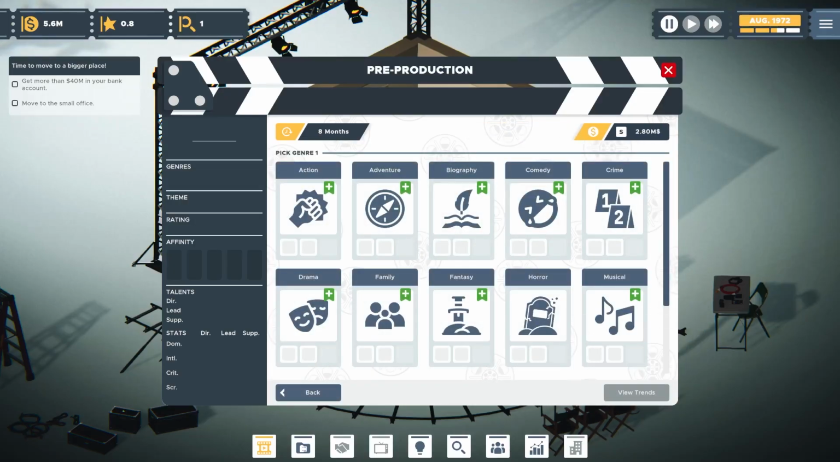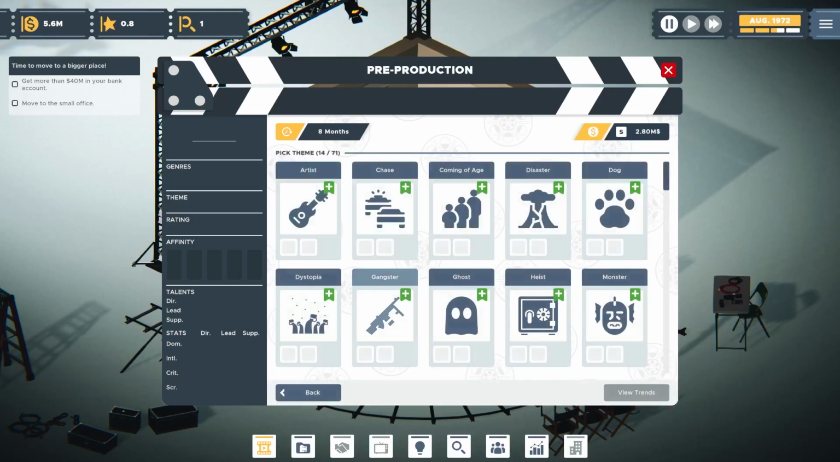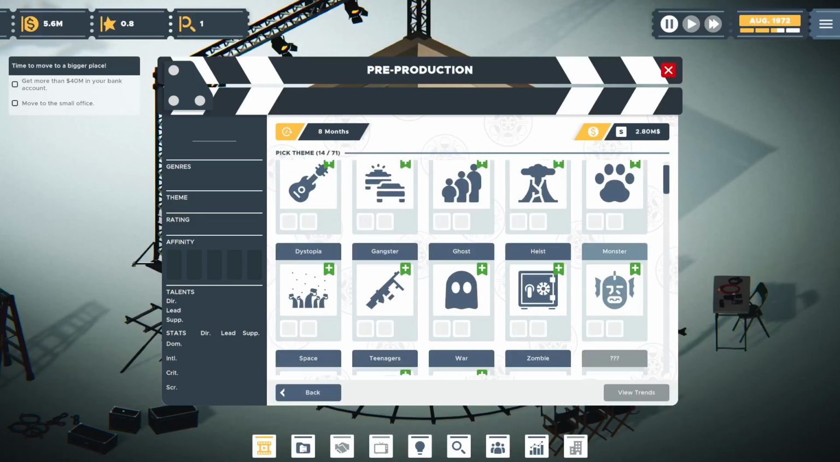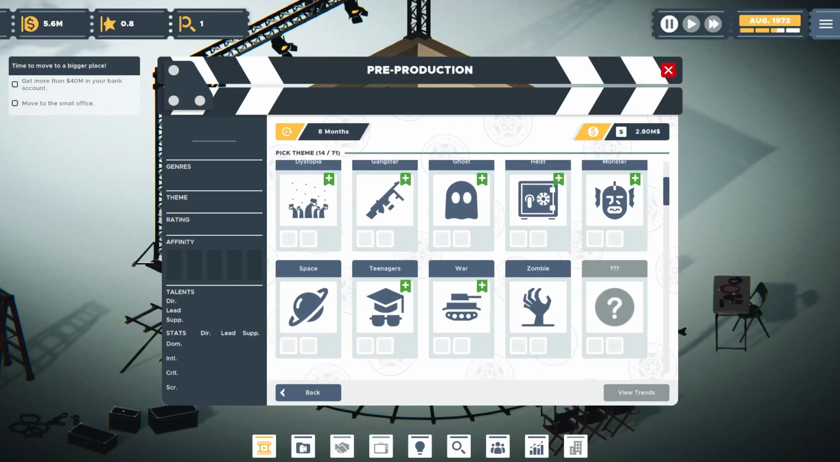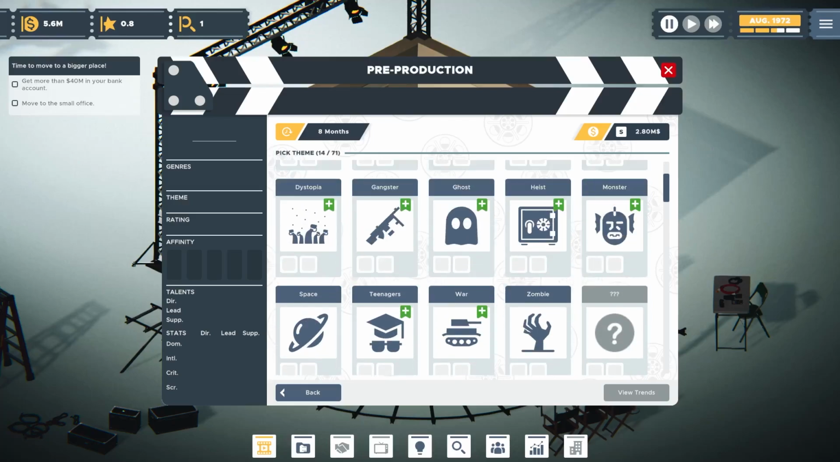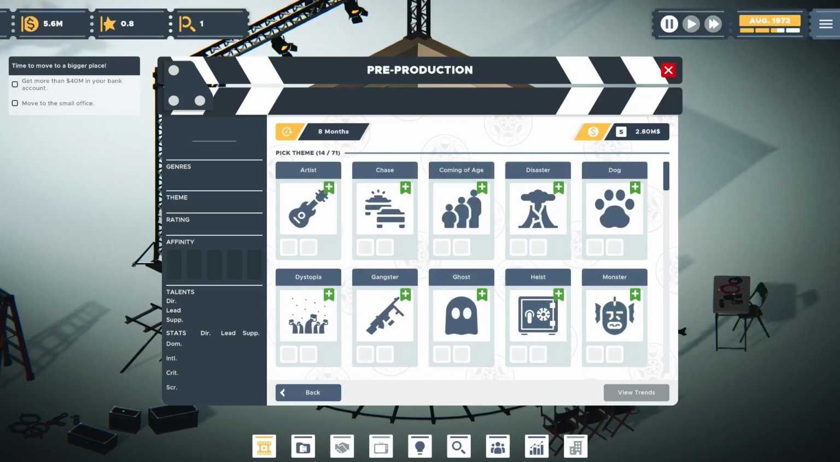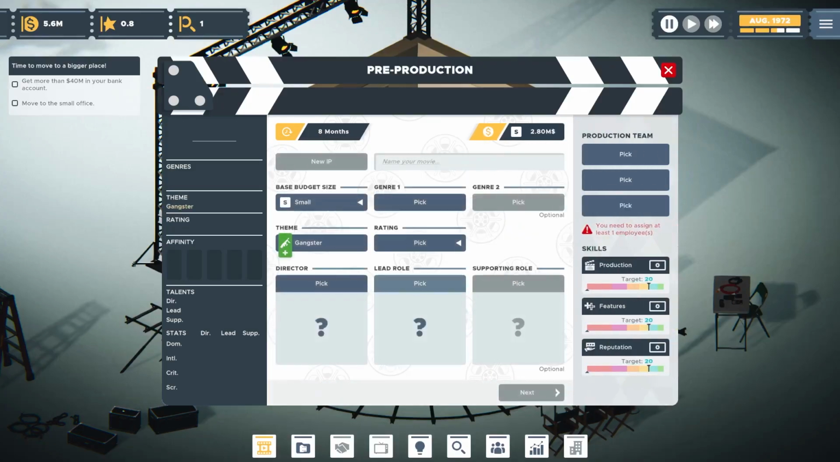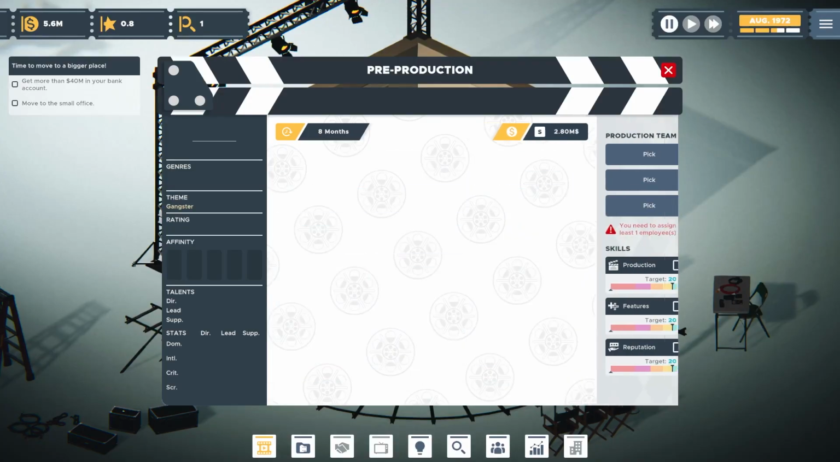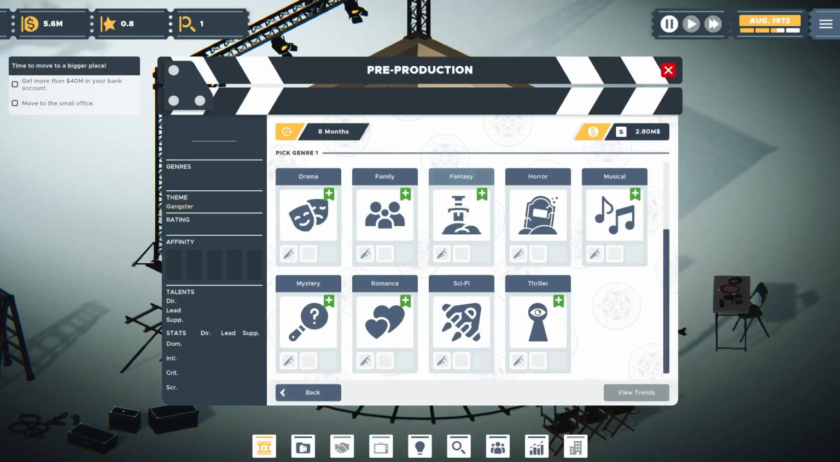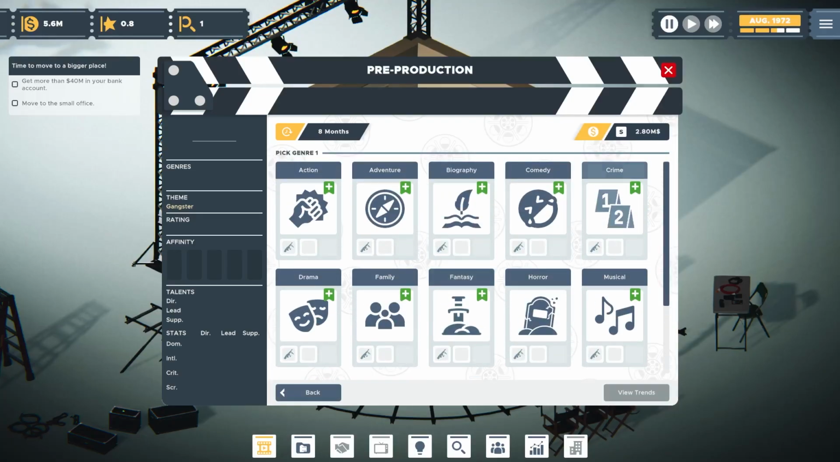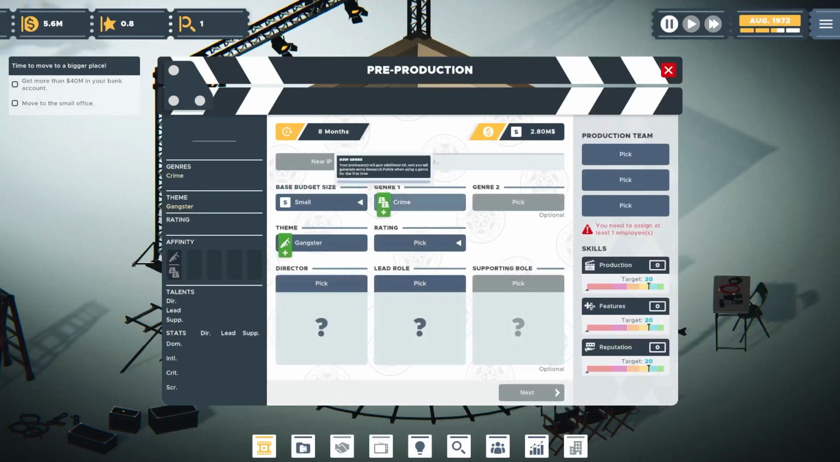Genre, let's go to genre. I think I want to choose theme first. You know what? Why not go for a gangster movie? Let's go for a gangster. I mean, I think gangster crime is kind of hand in hand, obviously. Let's go for R.